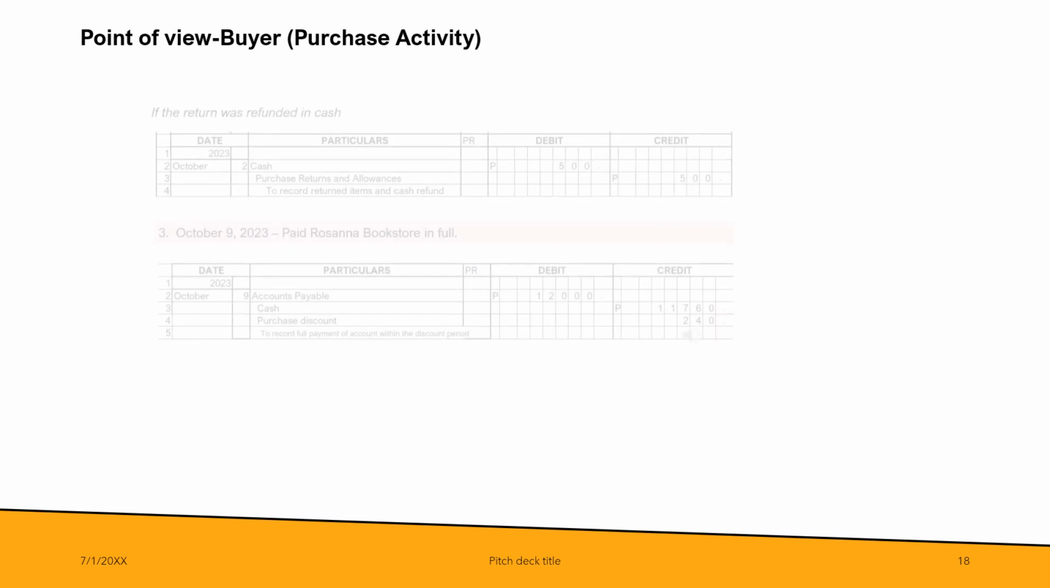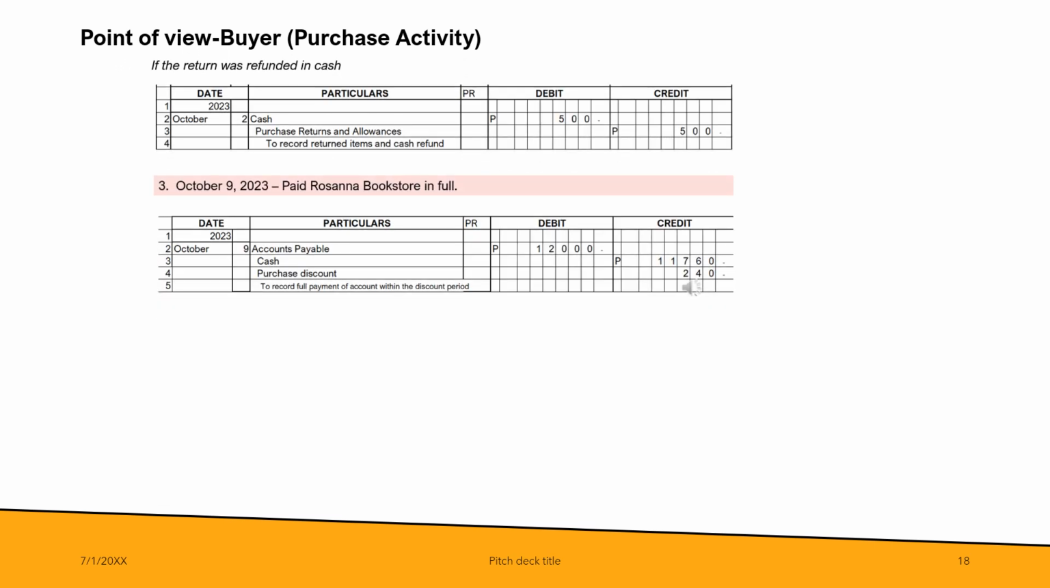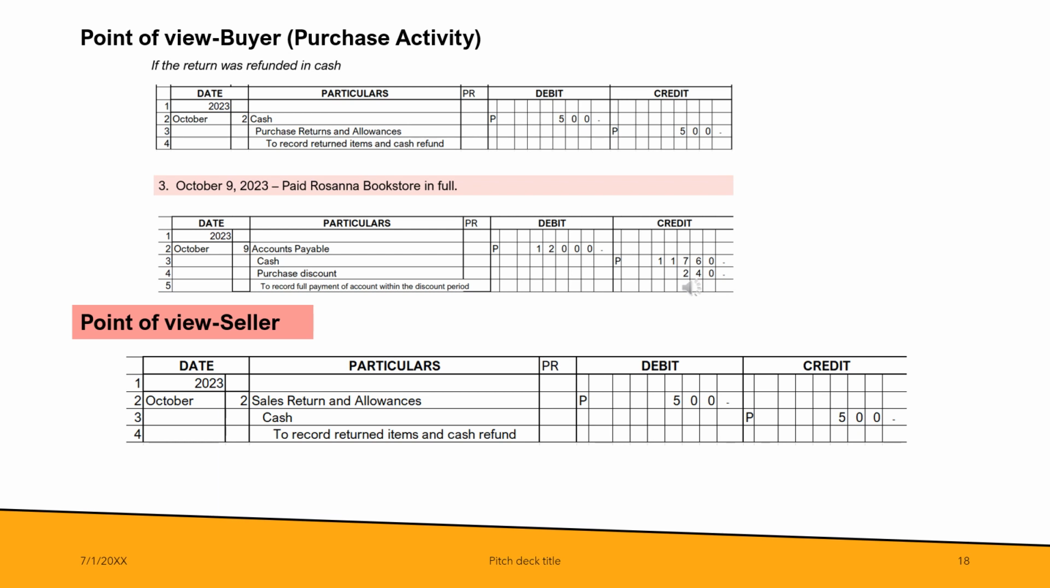Related to the return, what if the return was refunded in cash? If the point of view is the buyer, then the debit is cash, 500, because the buyer will receive cash from the seller, and then credit, purchase returns and allowances. What about for Rosanna Bookstore? What will be the entry for that return? Refund in cash. So debit, sales returns and allowances, 500, and credit, cash, 500.